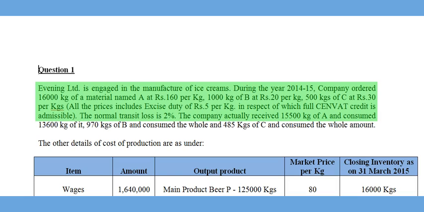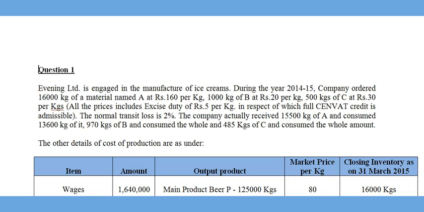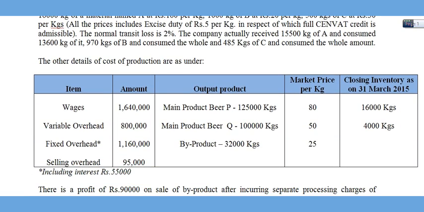The company actually received 15,500 kg of A and consumed 13,600 kg of it, 970 kilograms of B and consumed the whole, and 485 kilograms of C and consumed the whole amount. The other details of cost of production are as under: wages rupees 16 lakh 40,000, variable overhead rupees 8 lakh, fixed overhead rupees 11 lakh 60,000, which includes interest charges of rupees 55,000, and lastly selling overhead of rupees 95,000.